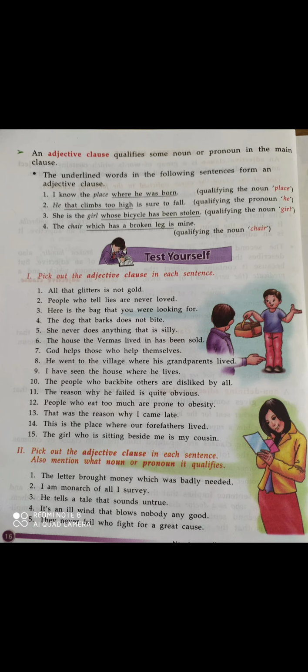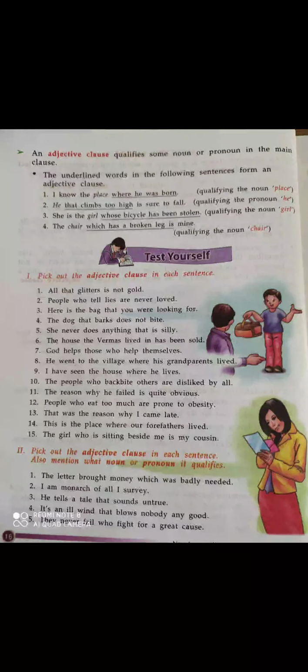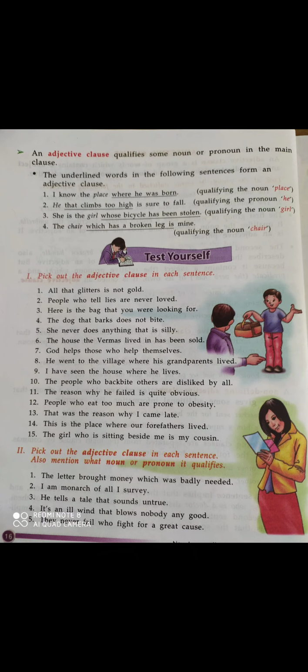Now fourth one, it's an ill wind that blows nobody any good. So wind that blows nobody any good. See here, that blows nobody any good, this whole group of words is an adjective clause. Why? Because it has its own subject. Which is the subject? That becomes the subject and blows becomes the predicate. And about which are they talking? About wind that blows nobody any good. So wind is a noun here.